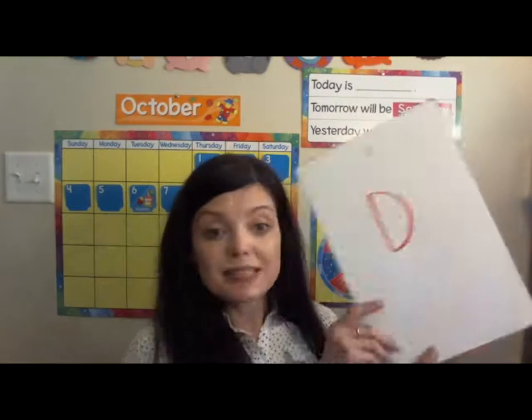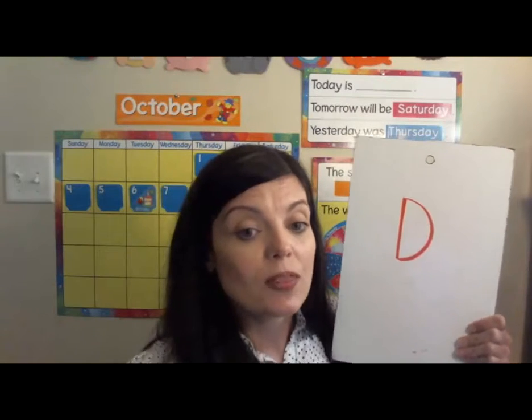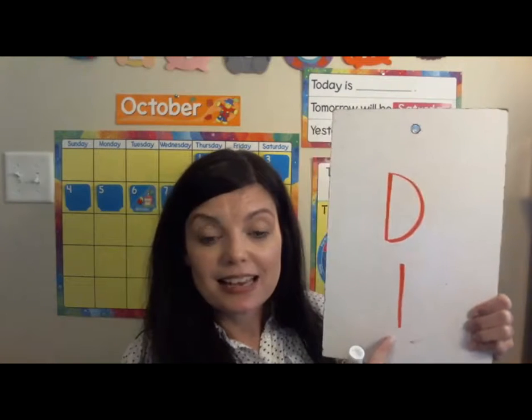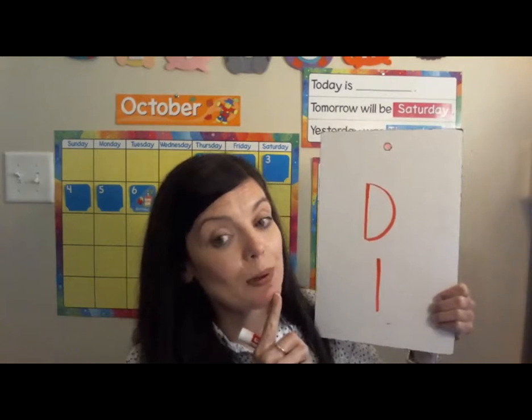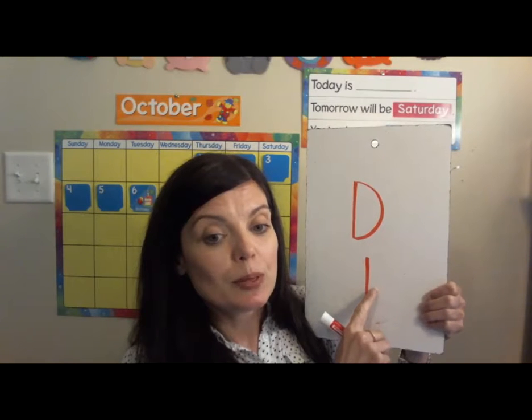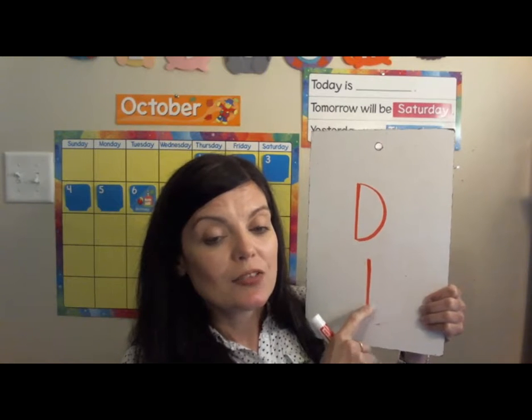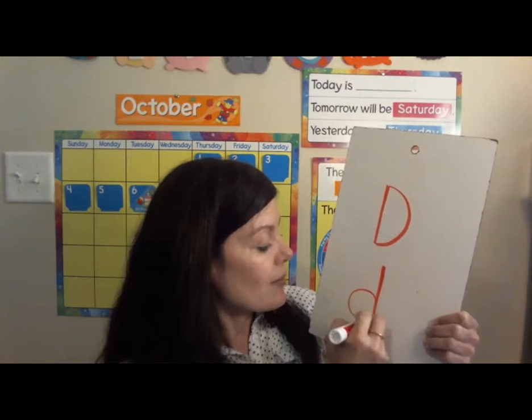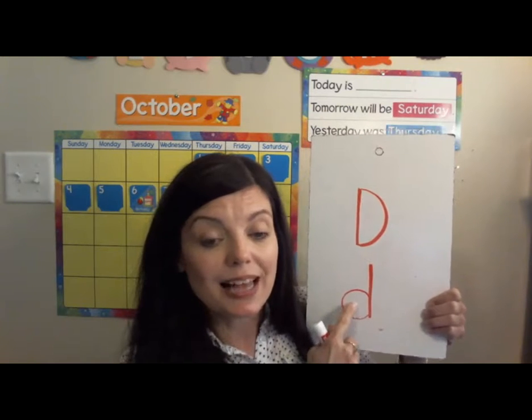So let me show you the little d, okay? It starts the same as the big D. We're going to start with a 1. So here we go. There it is. And now we're going to blow a little bubble. And it's kind of like the little B. When we did the little B, we put a bubble this way. For little d, we're going to just put our little bubble the other way. See, it looks a whole lot like the B.